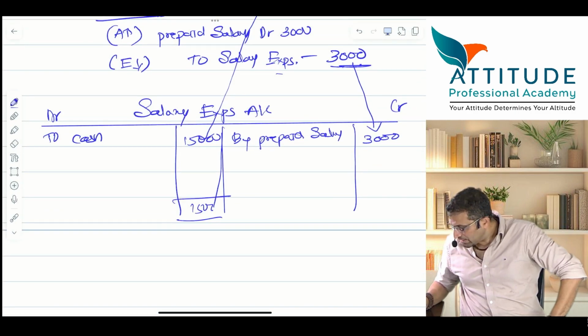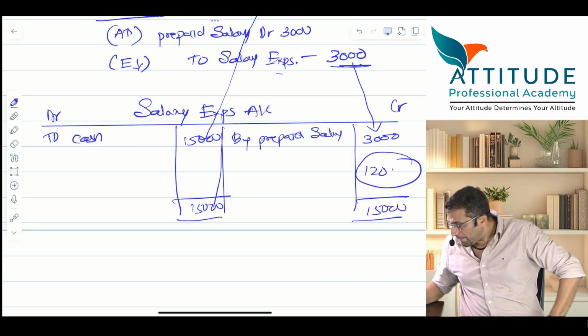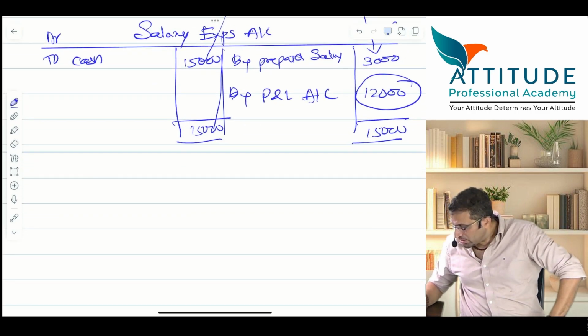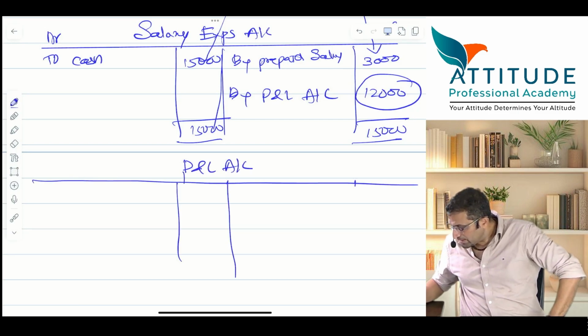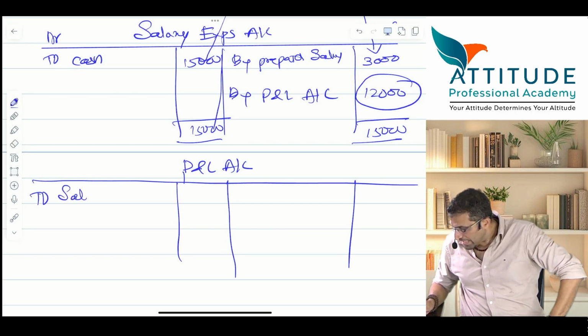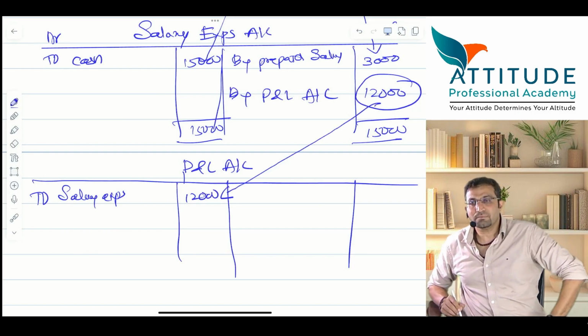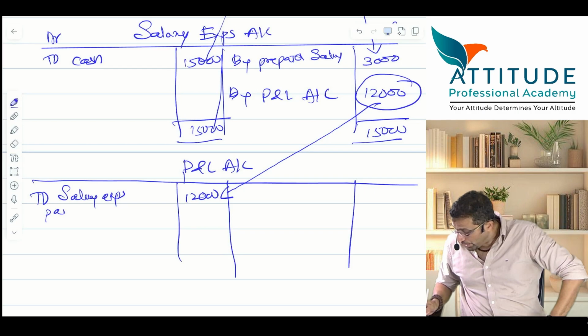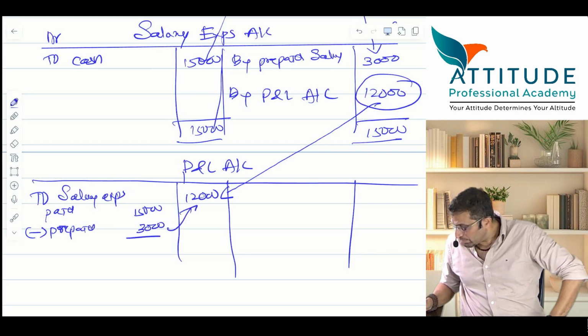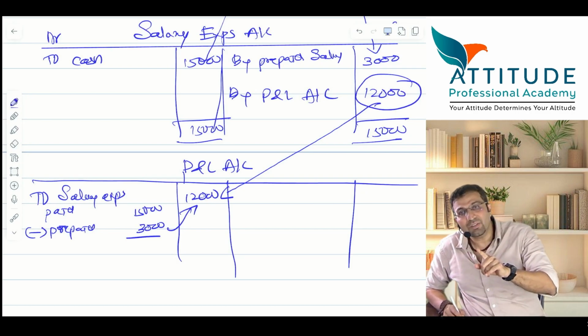इधर 15,000. इधर भी 15,000 आना चाहिए. Sir, मगर 3,000 है. So, balancing figure कितना है? 12,000. This will go to profit and loss account. What is shown in profit and loss account is to salary expense 12,000. ये 12,000 ही आता है. But paid 15, less prepaid 3. Outer column 12. Did you get it now?